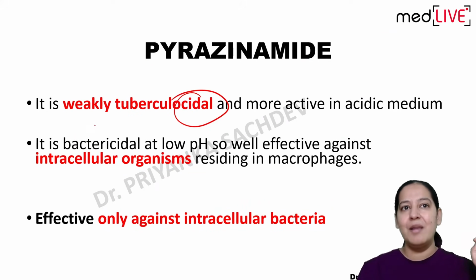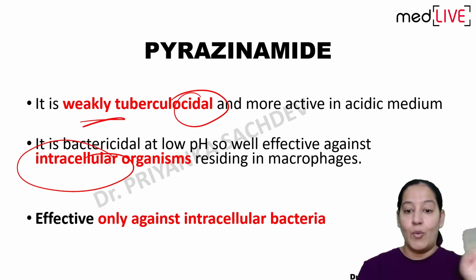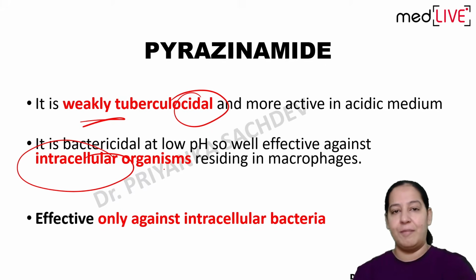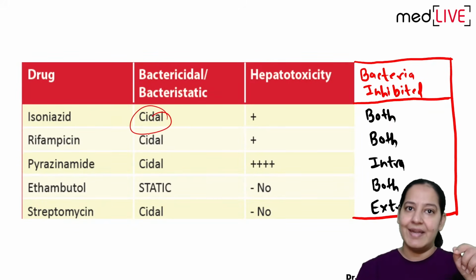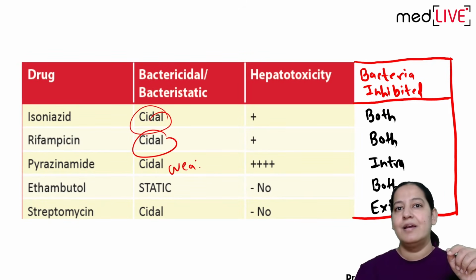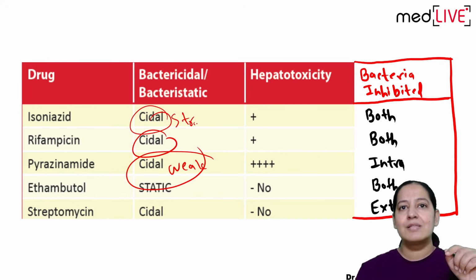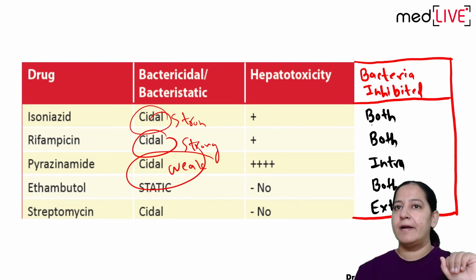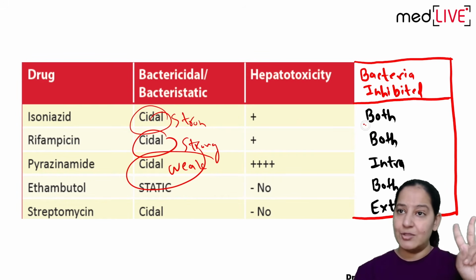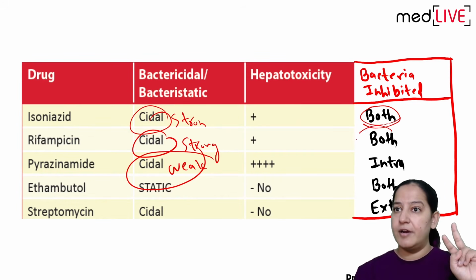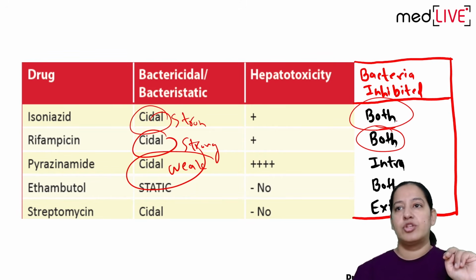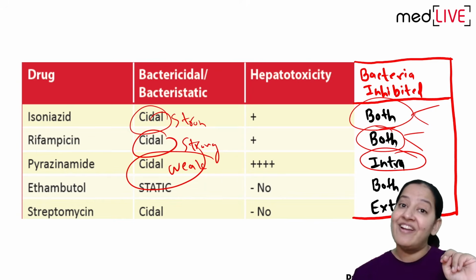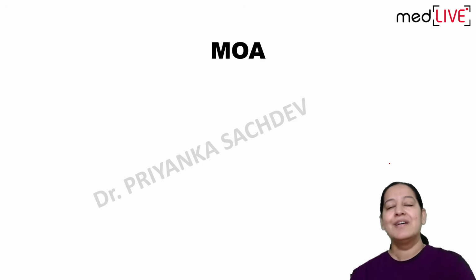Again, it is cidal but weak cidal. It kills only intracellular bacteria, no extracellular. These were strong cidal, but this is weak cidal. Isoniazid and rifampicin were killing both intracellular as well as extracellular bacteria, but pyrazinamide is killing only intracellular bacteria, no extracellular.